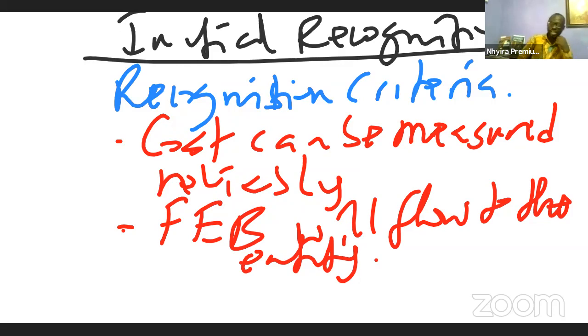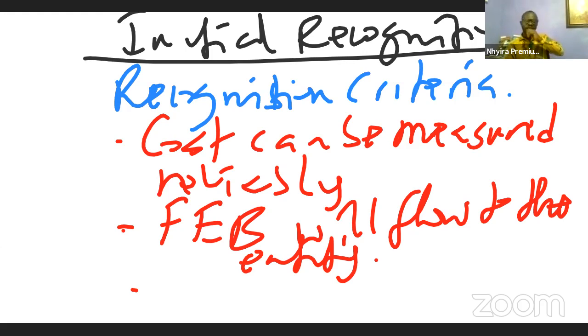And then the third thing that sometimes we can add is that it has to be a separately identified asset in relation to that. But usually we stick with the first two, that the economic benefits will flow to the entity and then the cost can be measured reliably, which simply means that the entity has a direct control over the asset. Remember, we said we will recognize the assets by finding out whether the entity controls the asset, because assets are resources controlled by the entity.